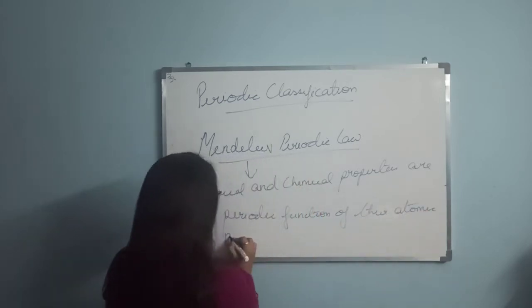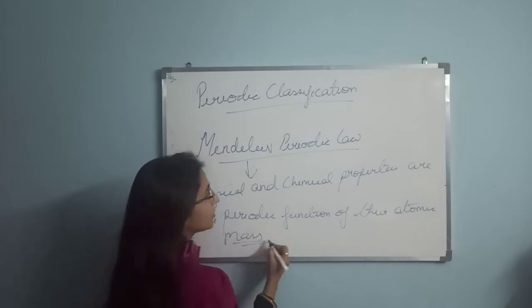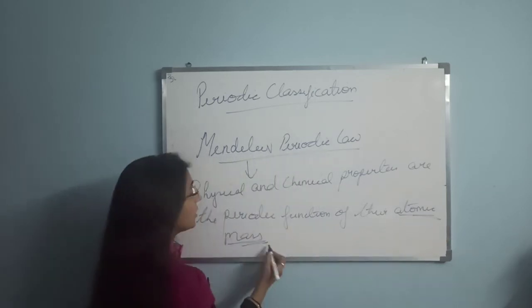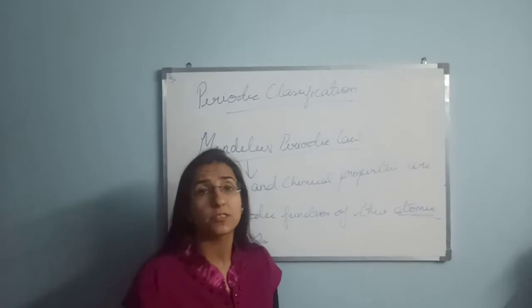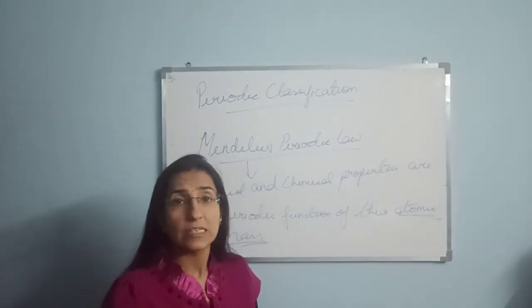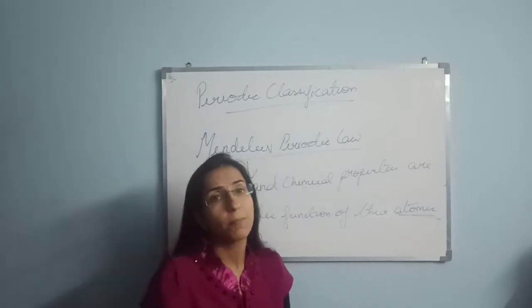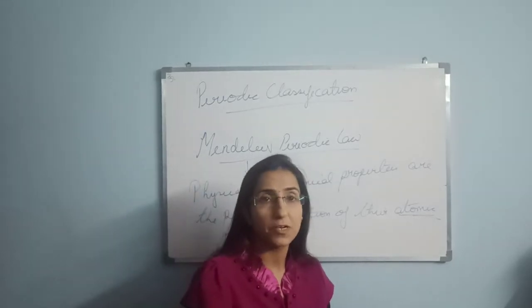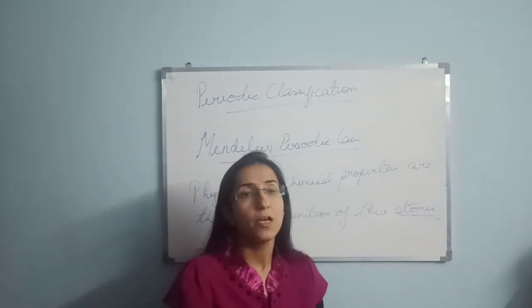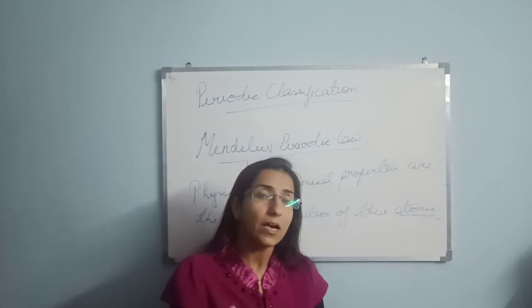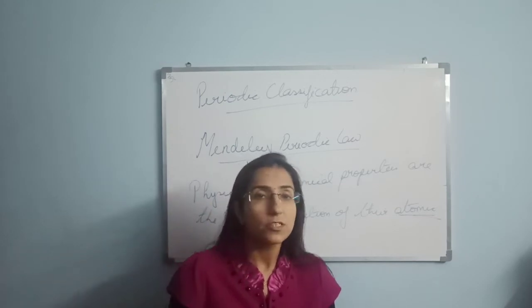Okay, the physical and the chemical properties are the periodic function of the atomic mass. It means the elements are arranged in the periodic table in order of increasing atomic mass. The element which has atomic mass 1 will have the first position in the periodic table, the one which has atomic mass 2, and so on, will occupy the further positions.